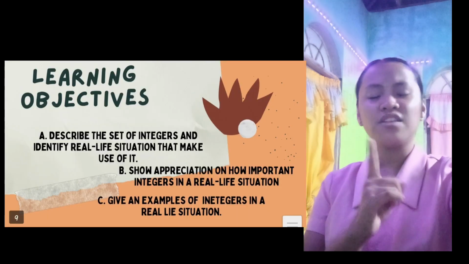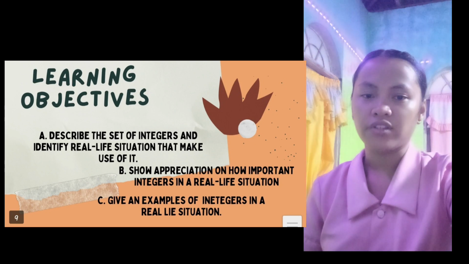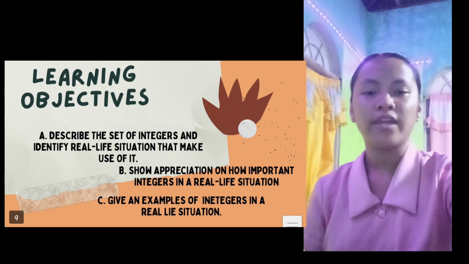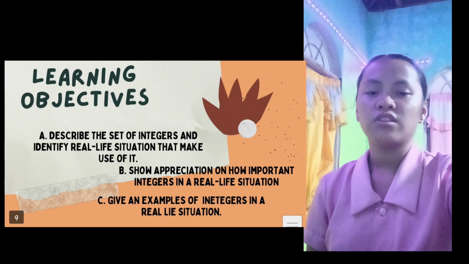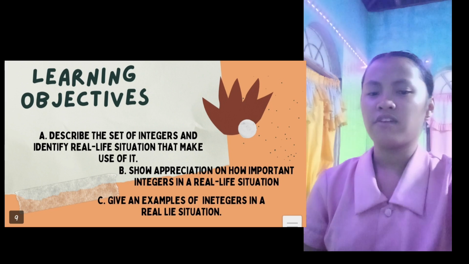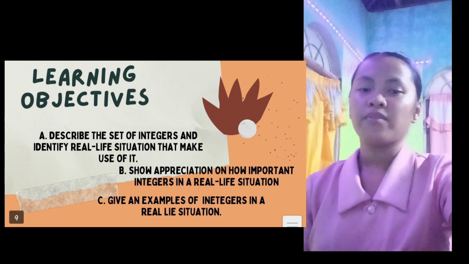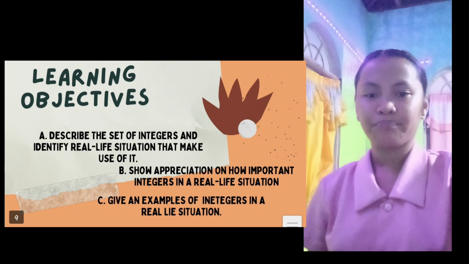Now, let's begin. The topic that we're going to discuss is integers. So what are integers? Integers are a set of numbers. There are two sets of integers. The first one is the positive integers. The positive integers are the set of natural counting numbers, or the integers greater than 0. The negative integers are the set of integers that are less than 0. That is the two sets of integers, the positive and the negative.